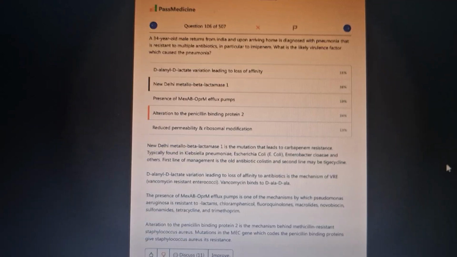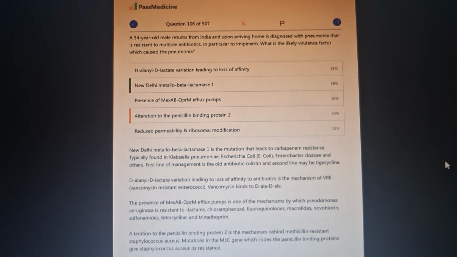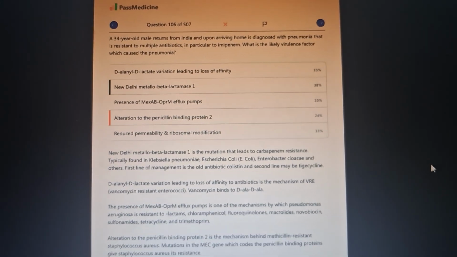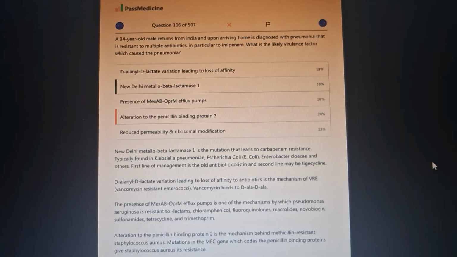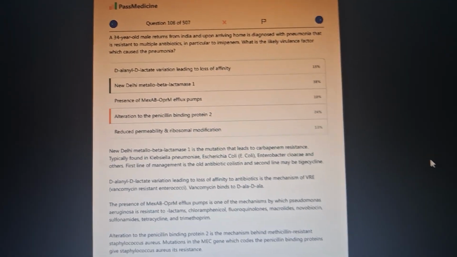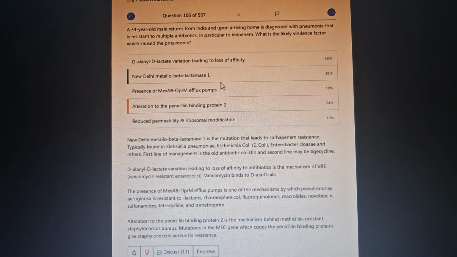Okay, so moving to virulence factors. Here's a question. A 34-year-old male returns from India and upon arriving home is diagnosed with pneumonia that is resistant to multiple antibiotics and particularly to imipenem. What is the likely virulence factor which caused the pneumonia? Okay, so the answer is the New Delhi metallo-beta-lactamase.